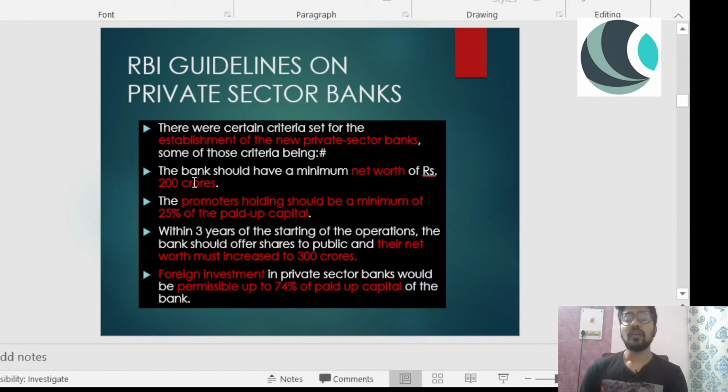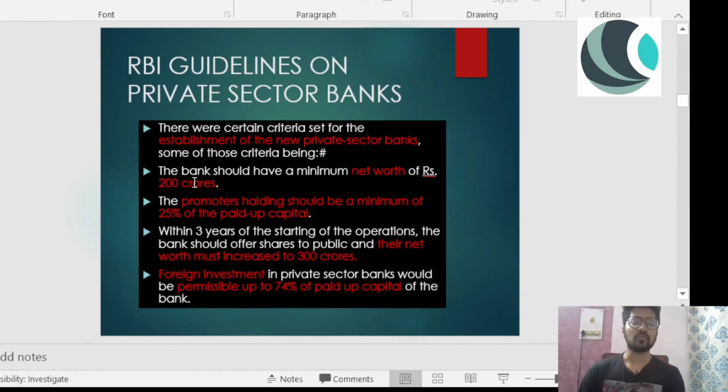So if a bank is operating for 3 years, they have to make sure that their shares are public. Foreign investment in private sector banks would be permissible up to 74% of paid up capital of the bank, right? So for foreign investment, there is a certain limit, that is up to 74%, right?